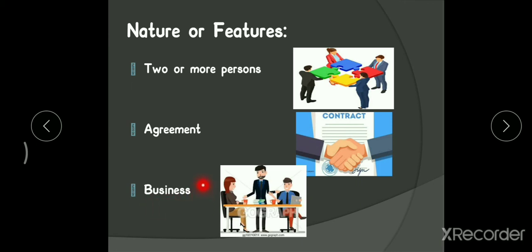Okay, the business should be lawful, within the legal frame of the Indian Partnership Act, and even the government acts, whatever the laws are there. According to that the business should be run, any illegal activity should not be done in your business, and the main motive of business is to earn profit.